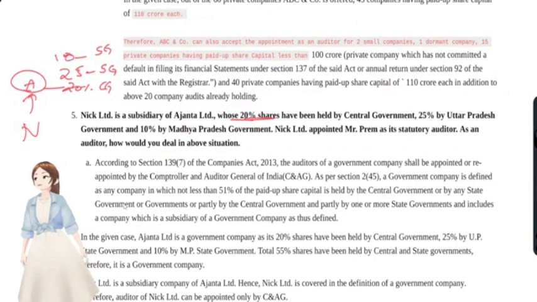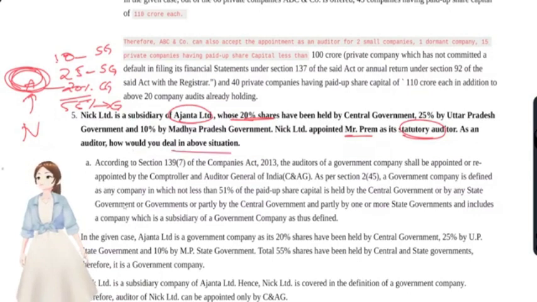Total how much? 10 plus 20, 30, 45, 55. Yeah, 55% was by central government or state government. So it's a government company. Ajanta Limited is a government company. And NIC Limited appointed Mr. Prem as its statutory auditor, as an auditor. How would you deal with this above situation?